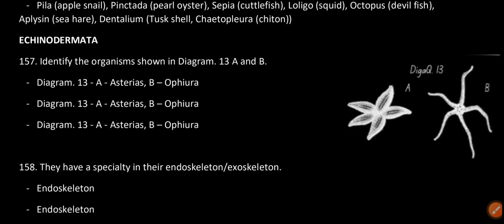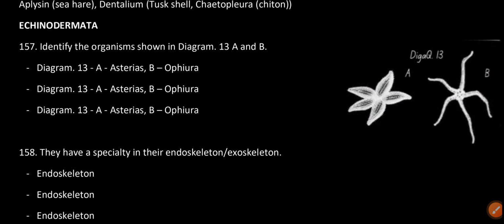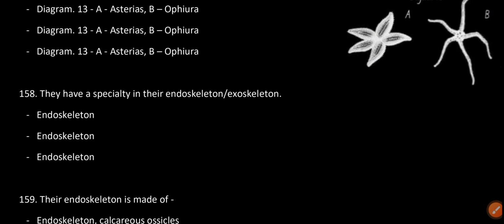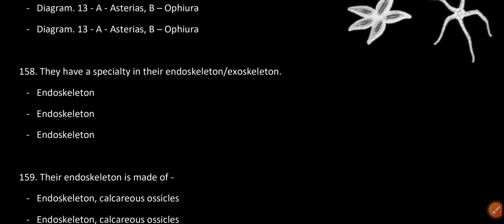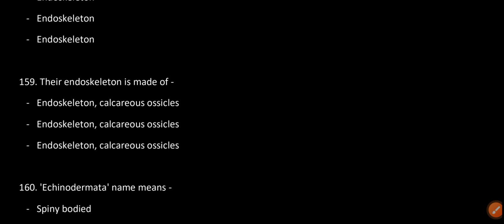Echinodermata. Identify the organisms shown in diagram 13 A and B. A is Asterias and B is Ophiura. What is special about their endoskeleton or exoskeleton? Endoskeleton. Their endoskeleton is made of calcareous ossicles.